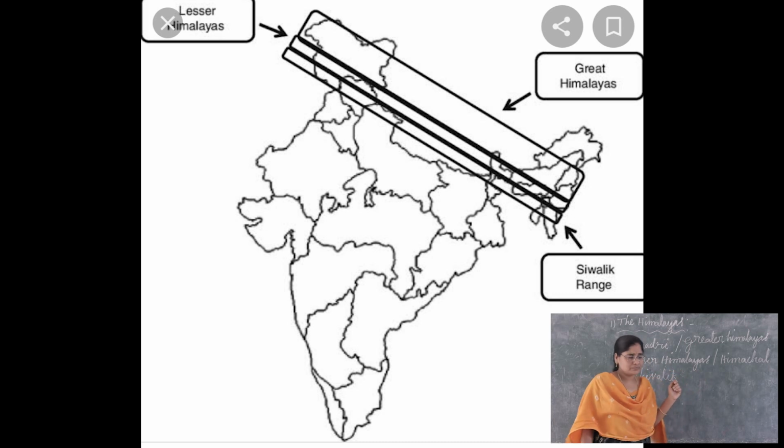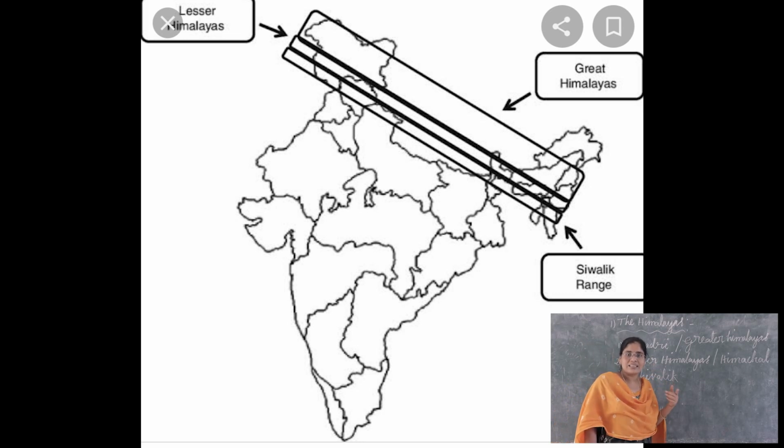See, children, how many parallel ranges are there in Himalayas? 3 parallel ranges are there. What are those, children? Those are Himadri, Lesser Himalayas, Shivalik.